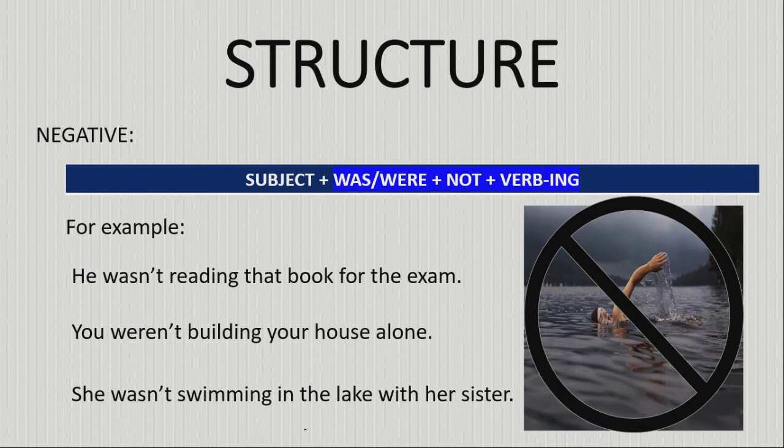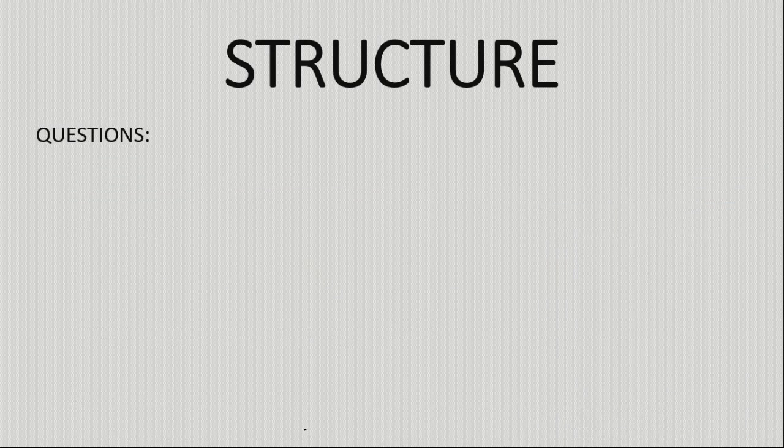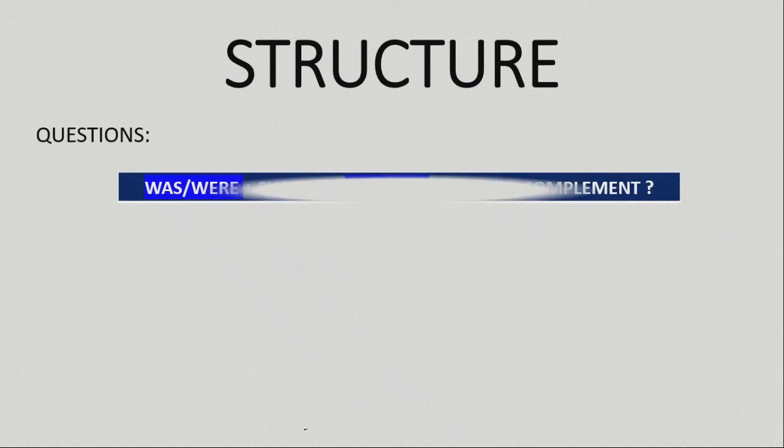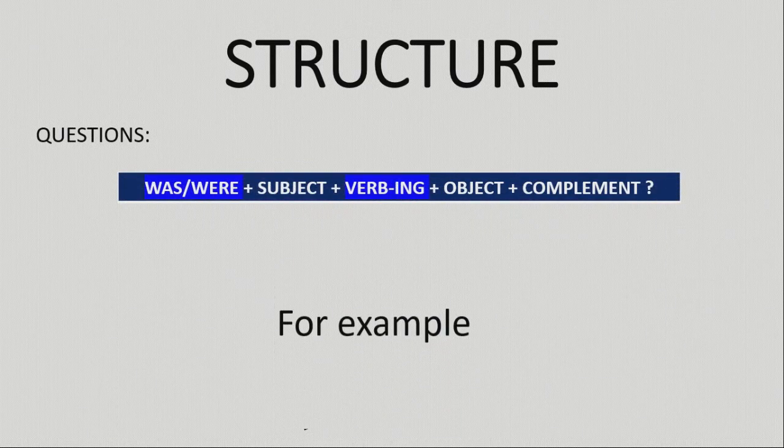Now, for the last part of the structures, let's look at the questions. Remember that for the question, the auxiliary will always be at the beginning. So here we will start with was or were, continue with the subject, the verb will be in ing, and then you have all the object and the complements. Please remember to not forget to put the question mark. Let's look at these examples.